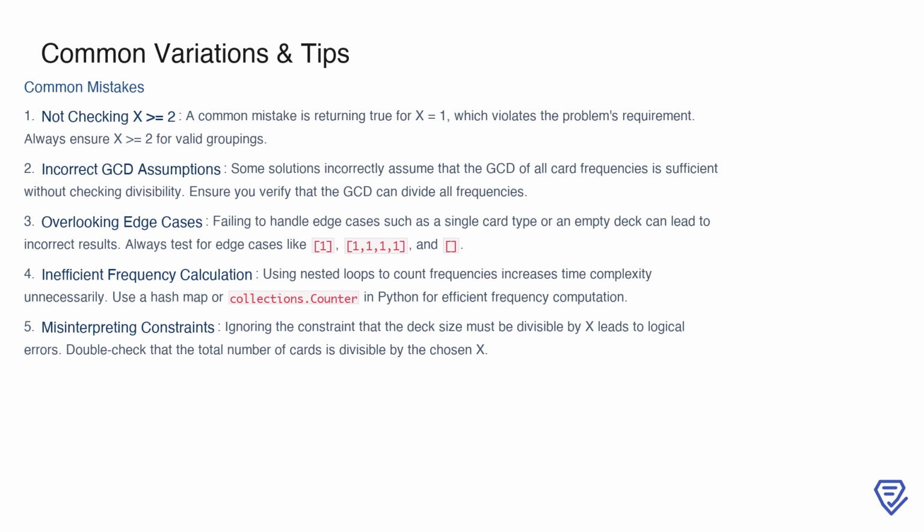When solving this problem, there are some common mistakes you should be aware of. First, make sure that the value of x is at least 2. Returning true for x equal to 1 violates the problem's requirements, since we need groups of 2 or more. Next, don't assume that simply finding the GCD of the frequencies is enough. You also need to verify that the GCD can divide all frequencies.